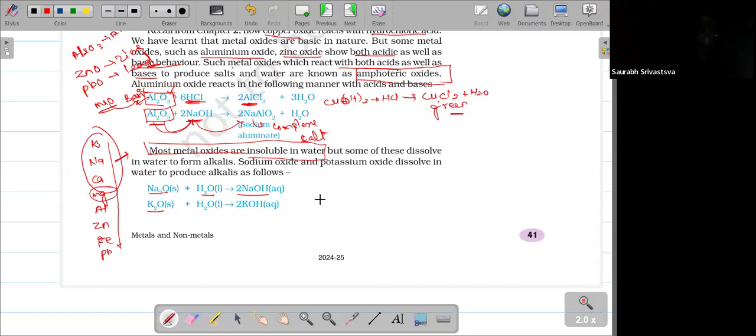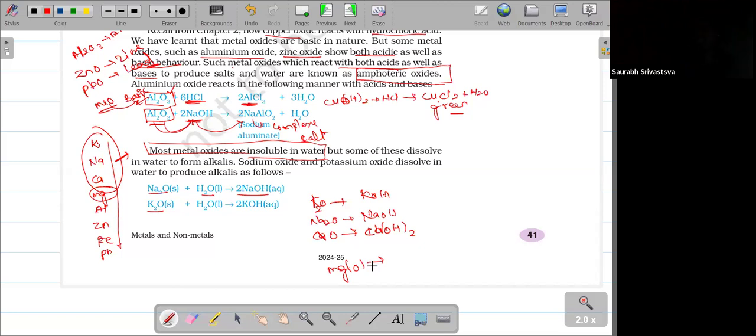If you take potassium oxide, K2O, it will give KOH. When you take sodium oxide, Na2O, you will get NaOH. If you take calcium oxide, CaO, and dissolve it in water, you will get Ca(OH)2. In the same way, if you take around 10 or 20 grams of magnesium oxide, only 2 or 5 grams will dissolve.